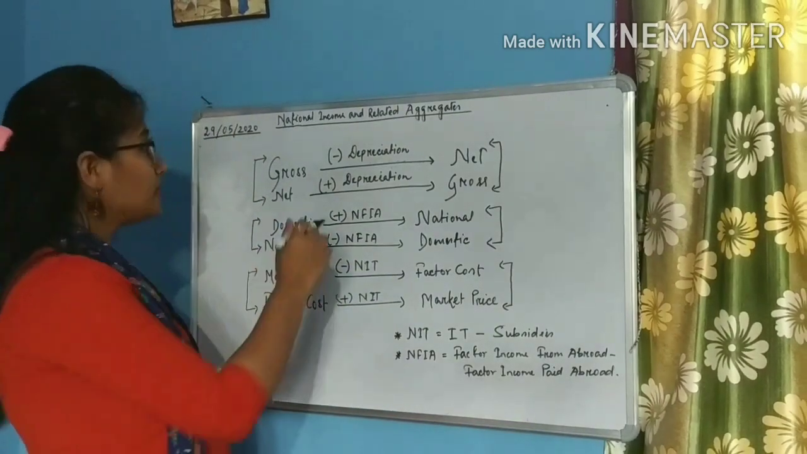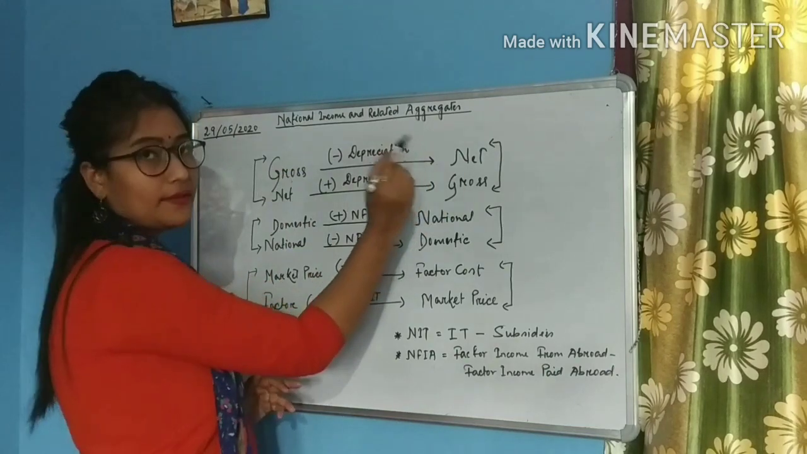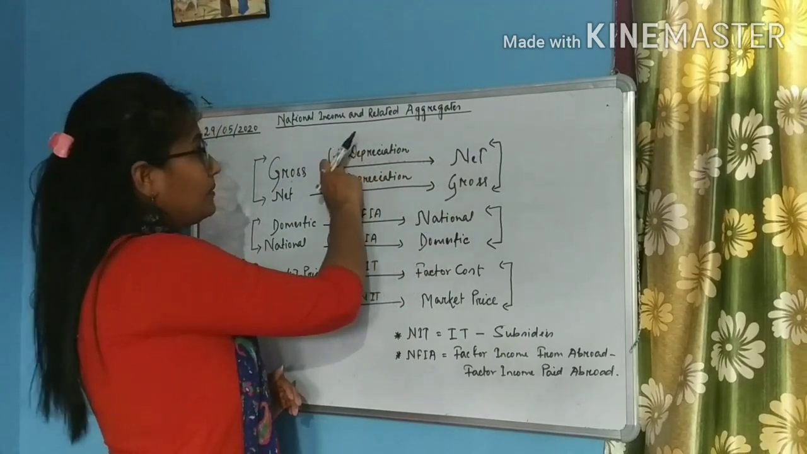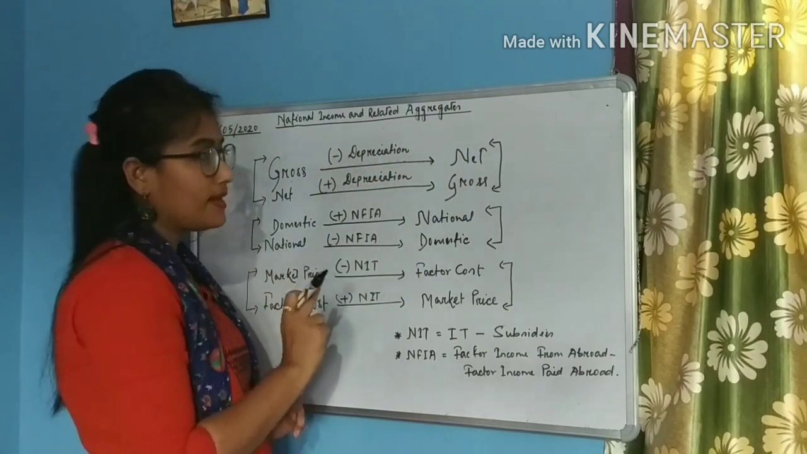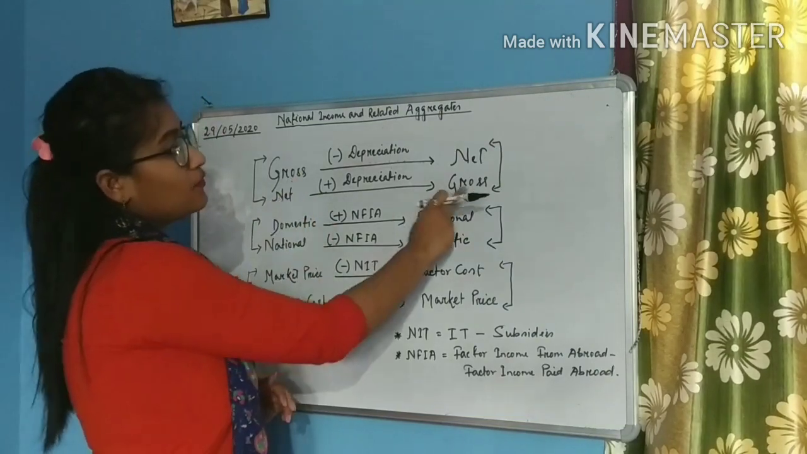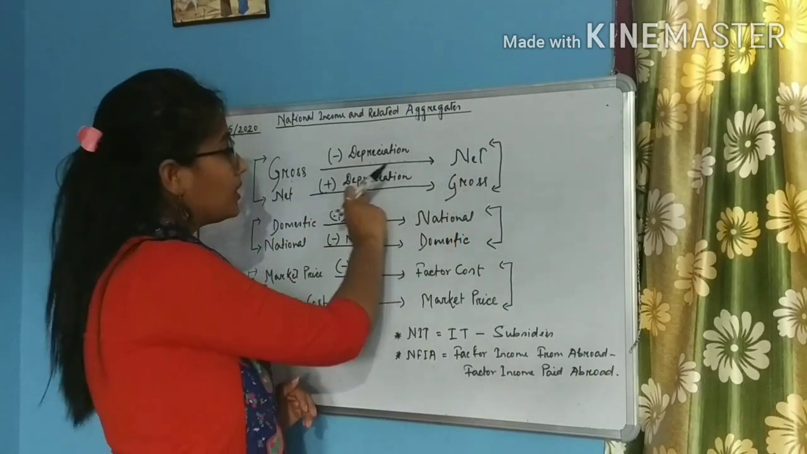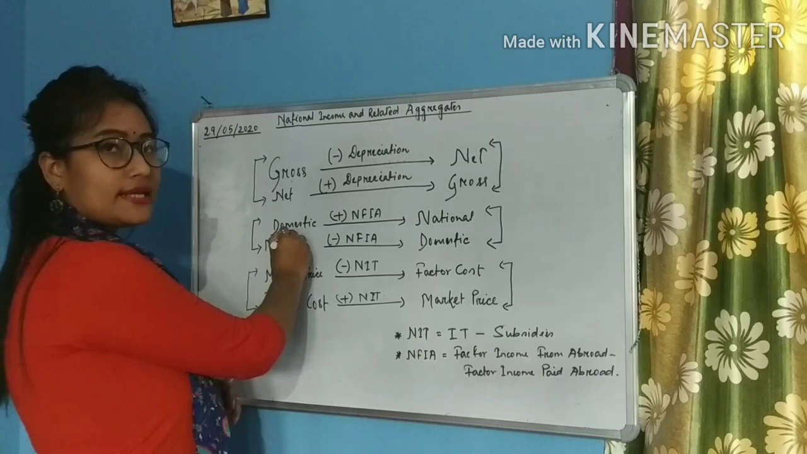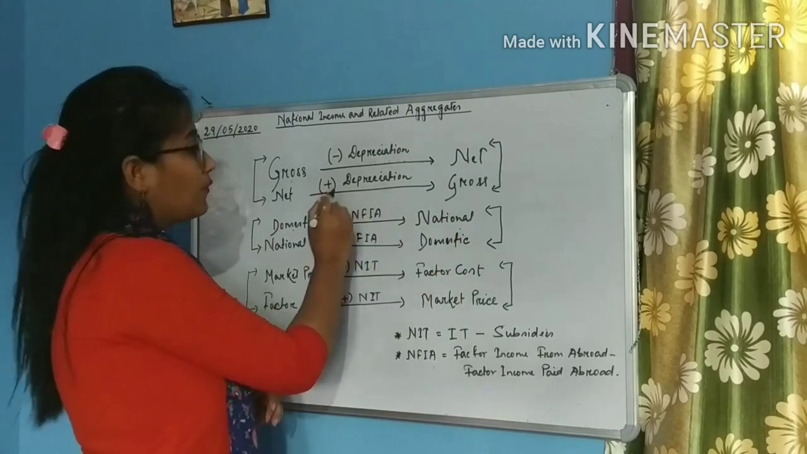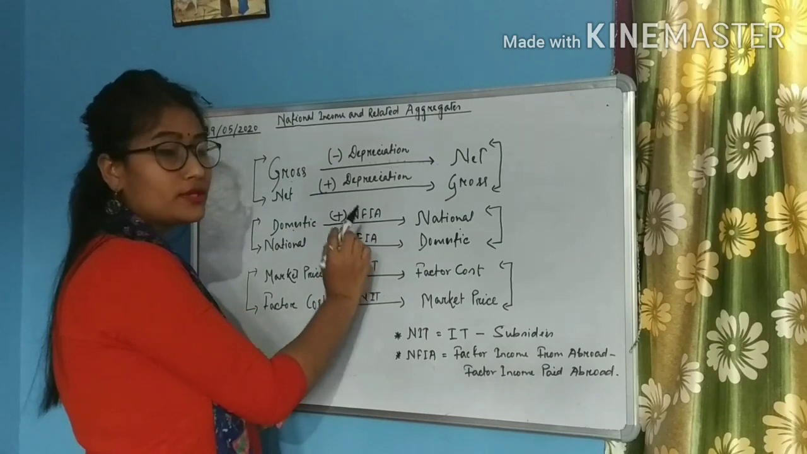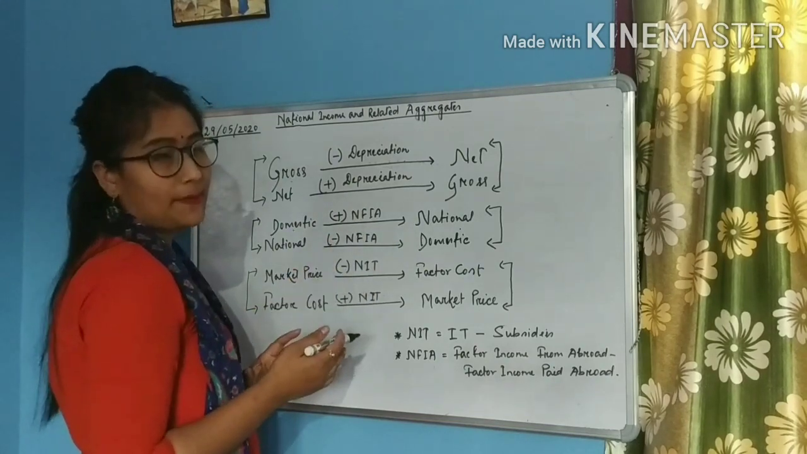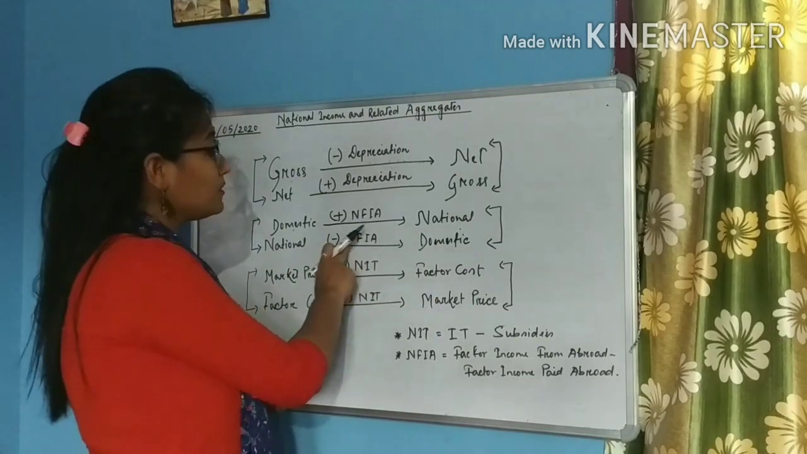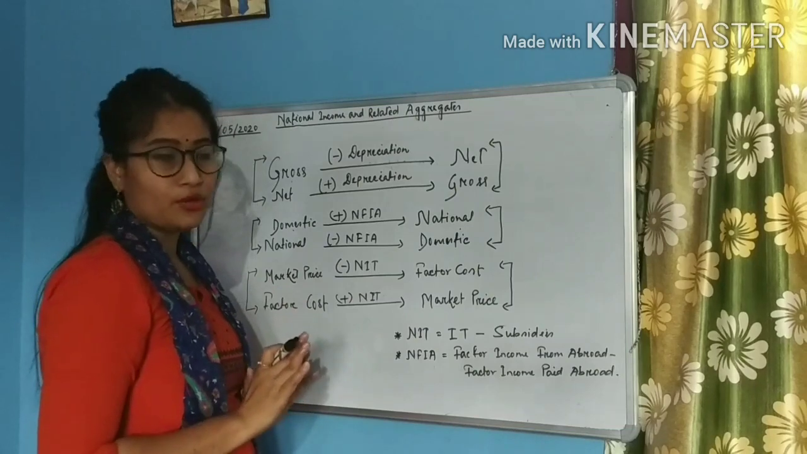So just remember that from gross to net, that means if we have the gross concept and if you want to obtain the net, what we have to do? Minus depreciation. Okay? Similarly, if we have the net concept and if you want the gross concept, what we will have to do? Plus depreciation. Okay? If we have the domestic concept and we want the national concept, we will have to add net factor income from abroad, and if the opposite happens, like if we have the national concept and if we want the domestic concept, then we have to subtract net factor income from abroad.